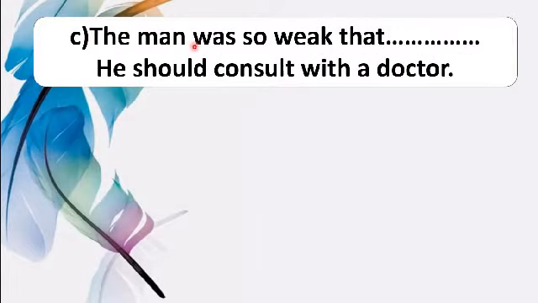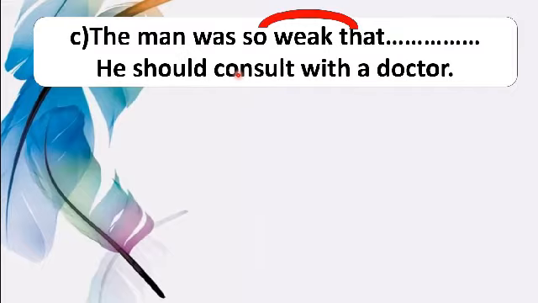Question number C. The man was so weak that dash he should consult with a doctor. Dear students, here the sentence he should consult with a doctor is a clue sentence, or it's a context which will help us to collect a complete idea. And here also you will find so that, which is a subordinating conjunction.